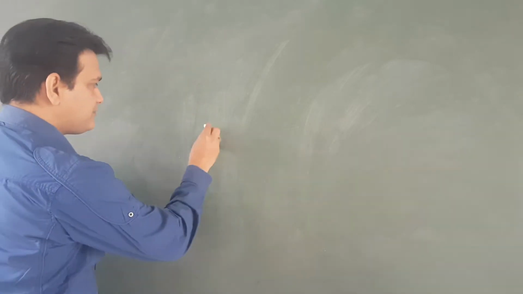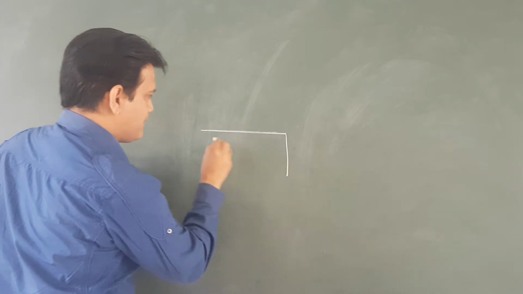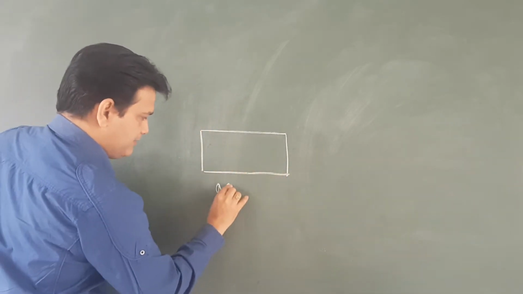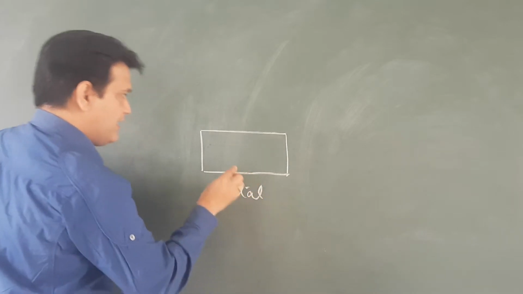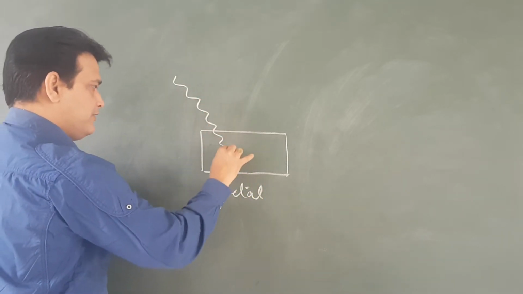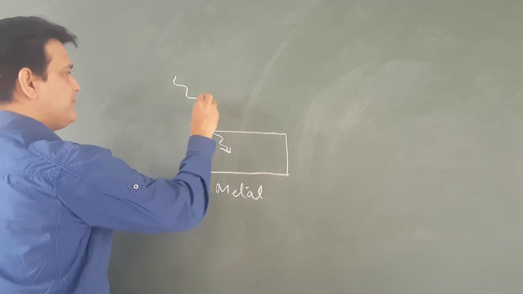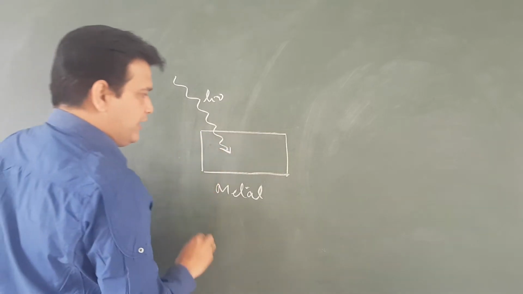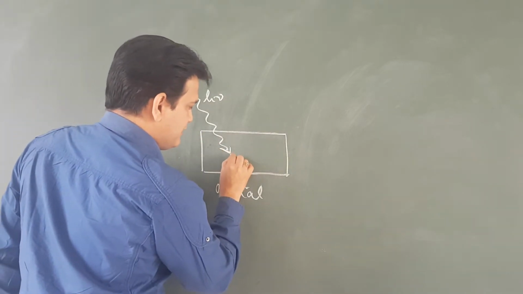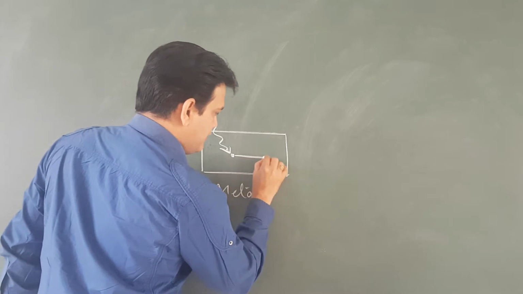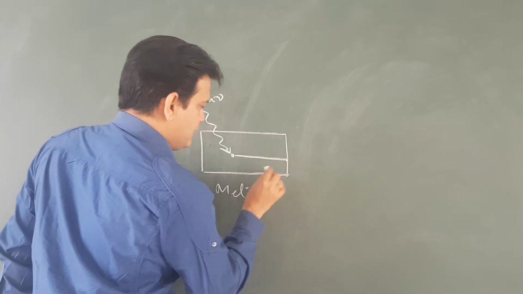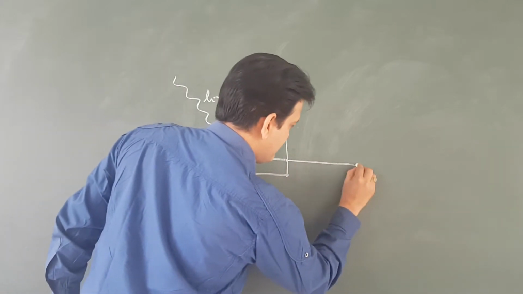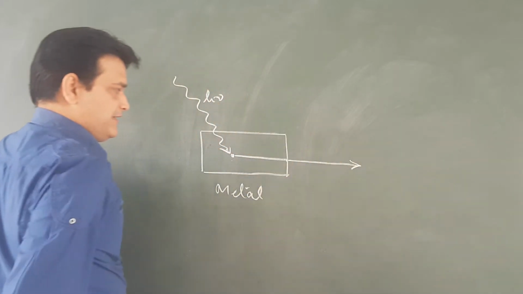Let us see, if this is the metal and a light of suitable frequency nu or energy h nu is falling on it, then the electron will first of all transfer from its normal position to the surface and then outside the surface.